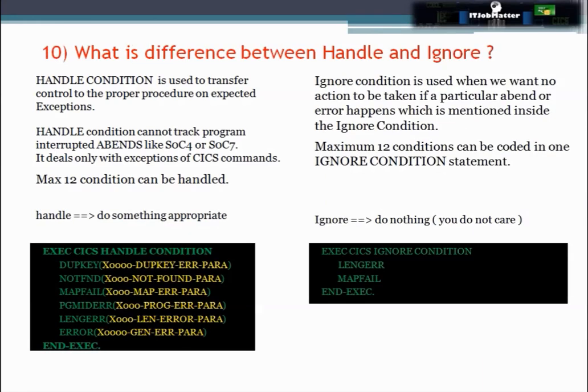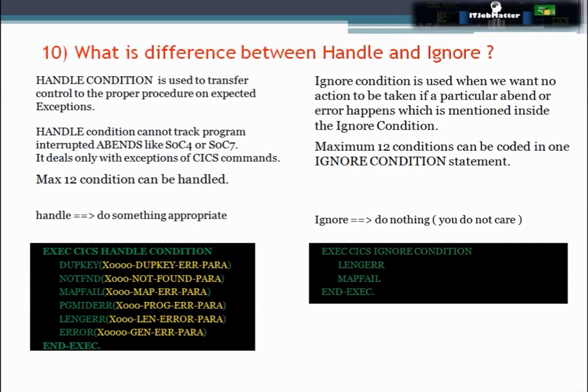In this question they are asking what is the difference between handle and ignore. So handle condition is used to transfer control to a proper procedure on expected exception, whereas ignore condition is used when we want no action to be taken if a particular abend or error happens, which is mentioned inside the ignore condition. Handle means do something appropriate, and ignore means do nothing. It's like you don't care at all.